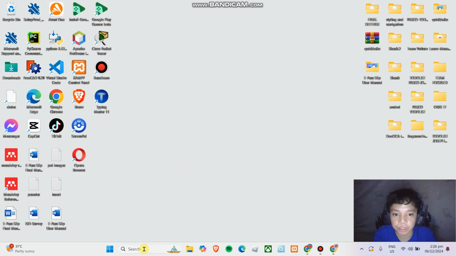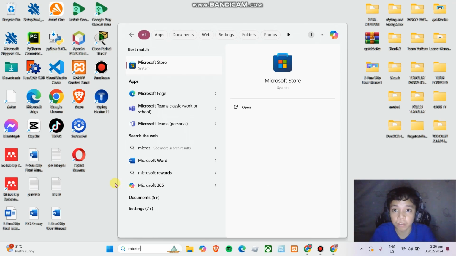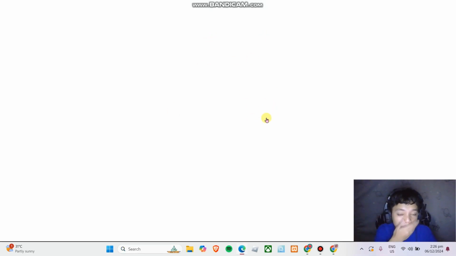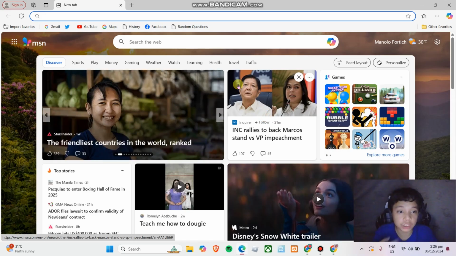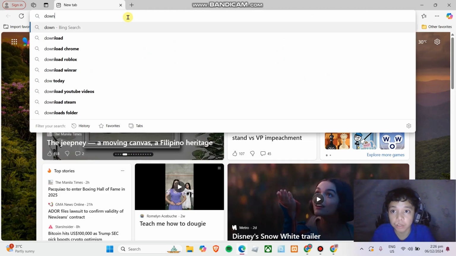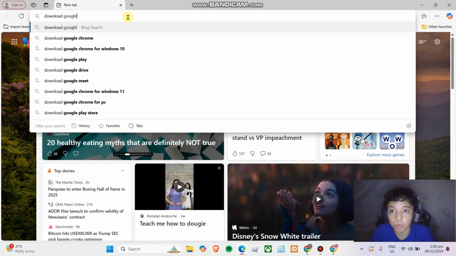Microsoft Edge. So this is the first browser that we have on our desktop. So we just, let's say, gonna download Google Chrome.